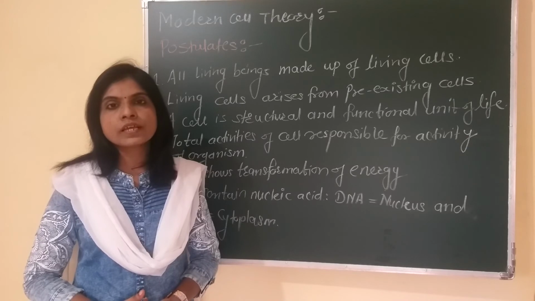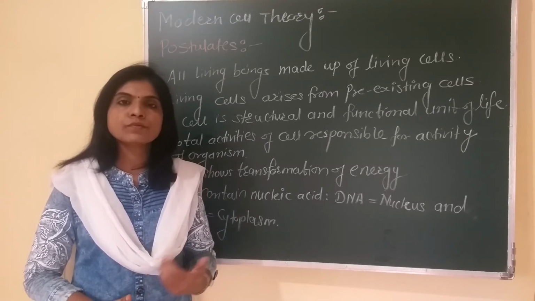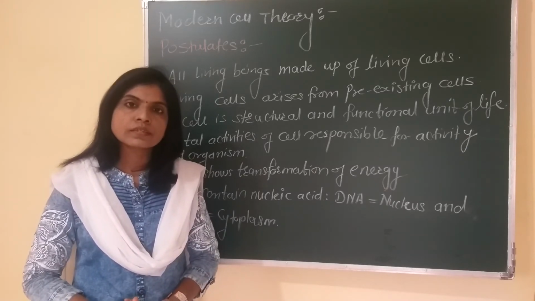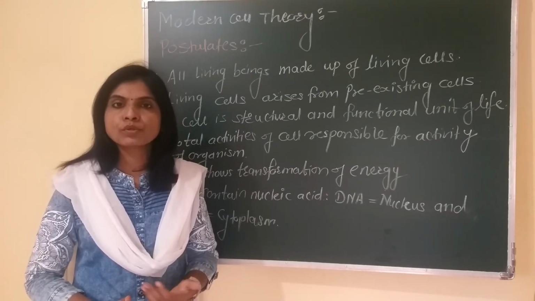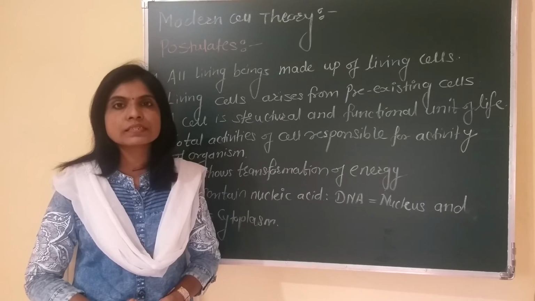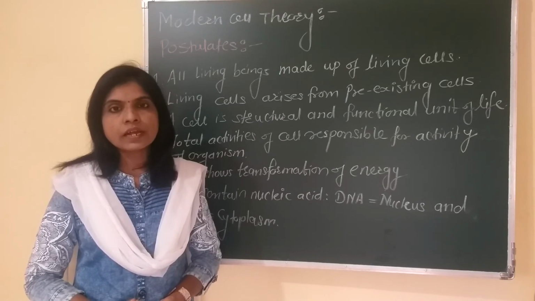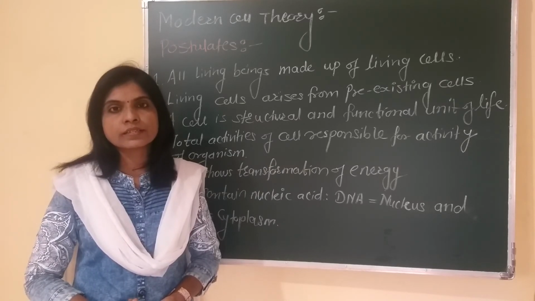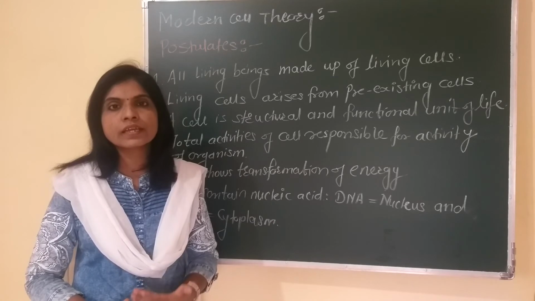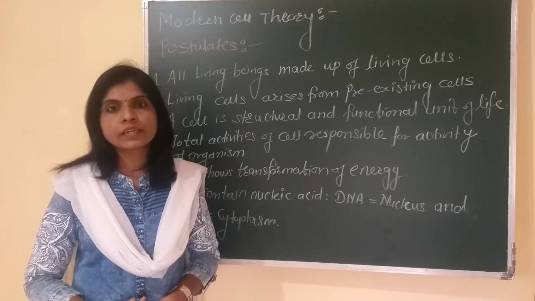Another type of nucleic acid found in the cell, which is produced in the nucleus, is called ribonucleic acid, or in short RNA. It is produced in the nucleus, and the production is called transcription. After that, it is released from the nucleus into the cytoplasm of the cell. There are different types of RNAs like mRNA or messenger RNA, tRNA or transfer RNA, as well as rRNA or ribosomal RNA.